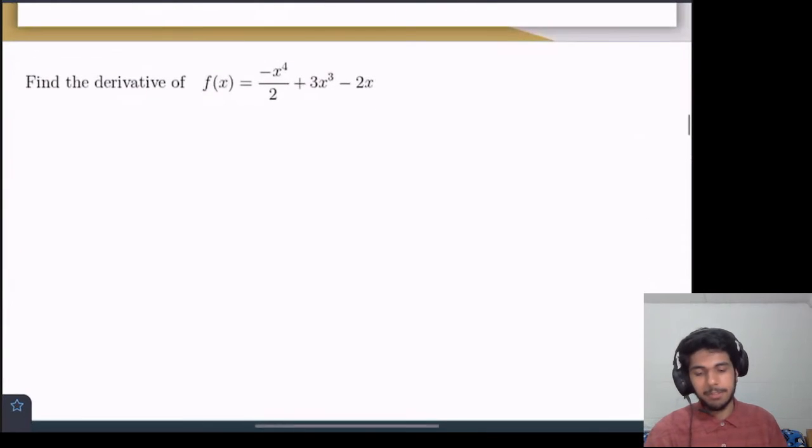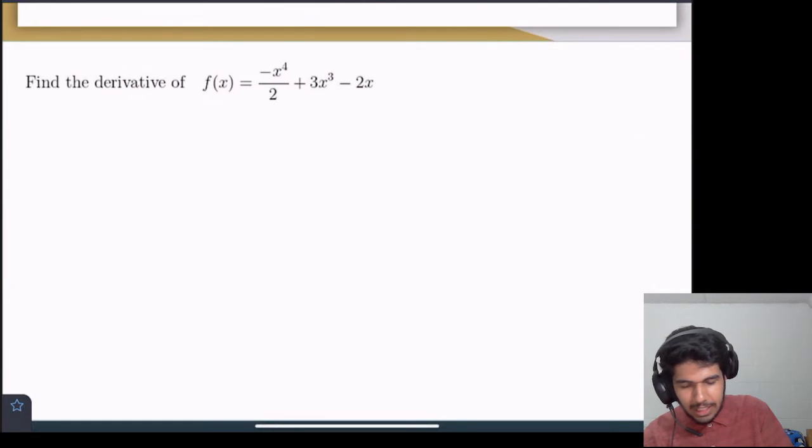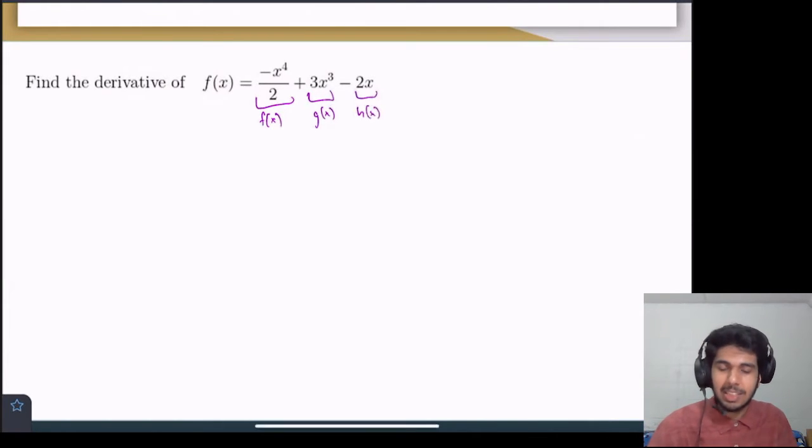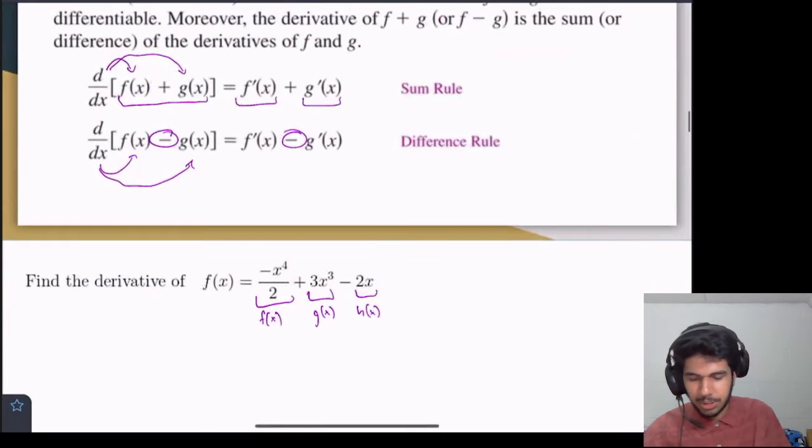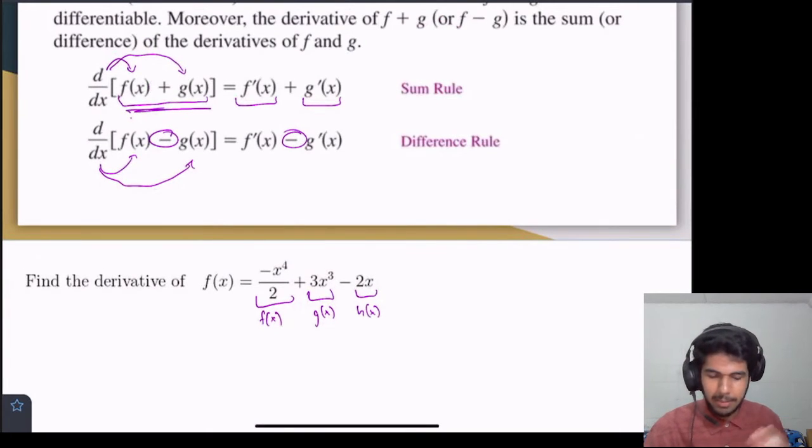So this should make more sense with an example, right? So find the derivative of this. I won't read it out. But you can sort of see, like, if this was f of x, and this was g of x, and this was h of x, then we could use this rule up here, right? Where the sum and difference is distributed.